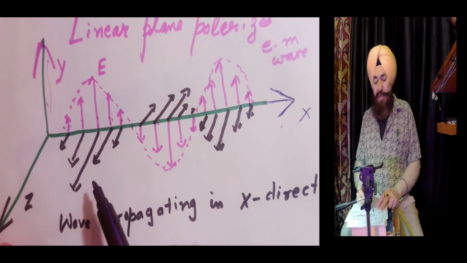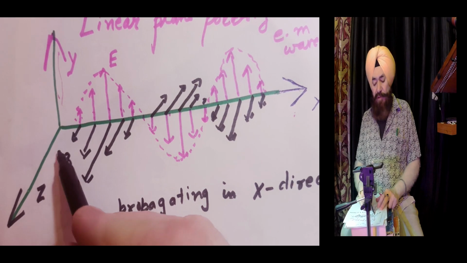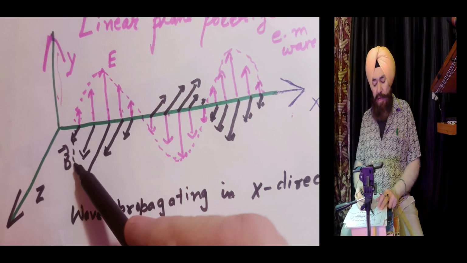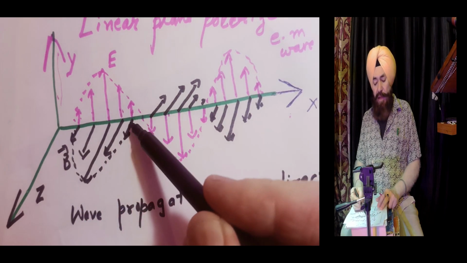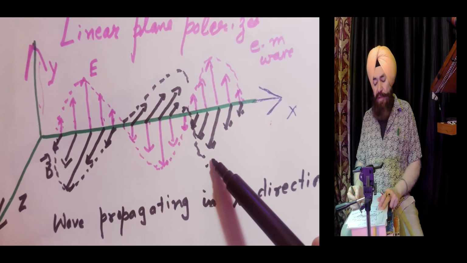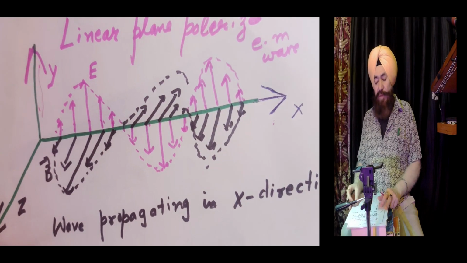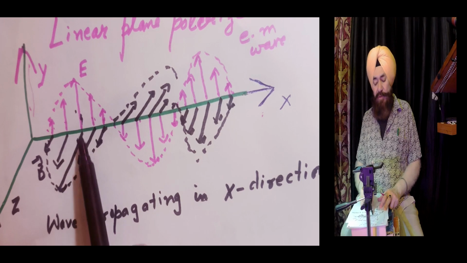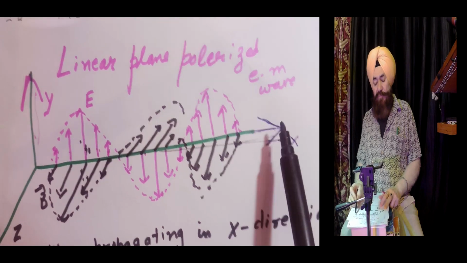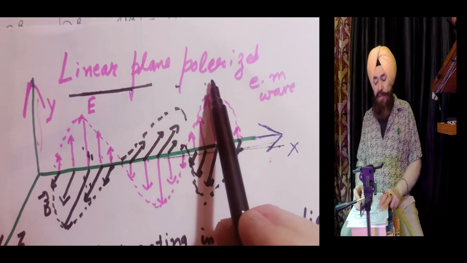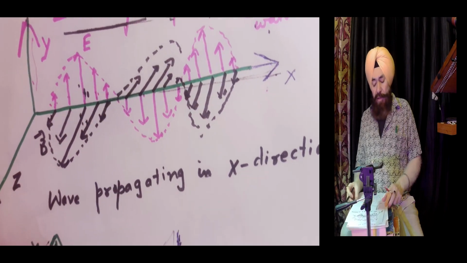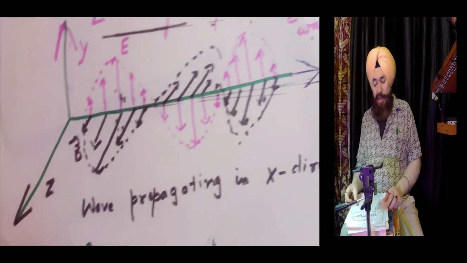Now in EM wave there is another field, the B field. It is along the z direction. It is also varying in magnitude as well as direction. So this is how the magnetic field is varying. Both the fields are perpendicular to each other as well as perpendicular to the direction of propagation. Moreover, it is a linearly plane polarized EM wave. Now the wave is propagating along x.